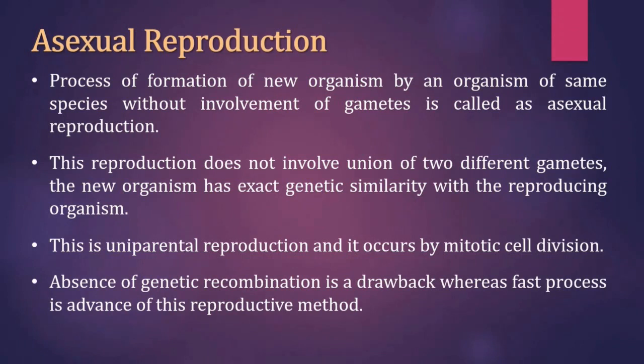Absence of genetic recombination is a drawback, whereas fast process is the advantage of this reproductive method. Children, genetic recombination: recombination is a process by which pieces of DNA are broken and recombined to produce new combinations of genes.